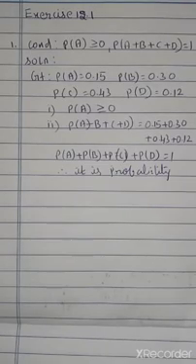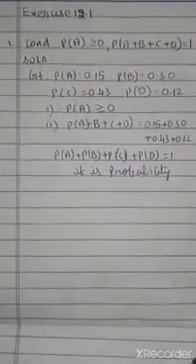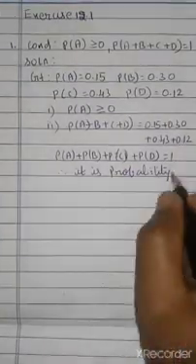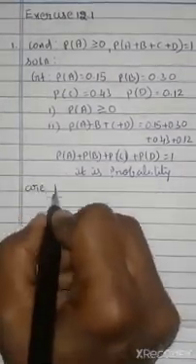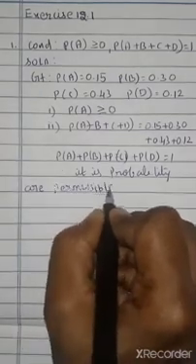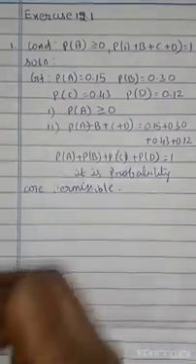P of C is given as minus 1 by 4. So whether this given assignment of probability is permissible or not? Third subdivision, P of C is not greater than or equal to 0. Therefore it is not permissible.